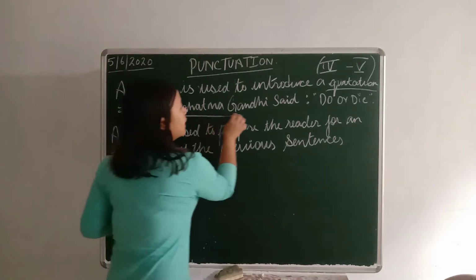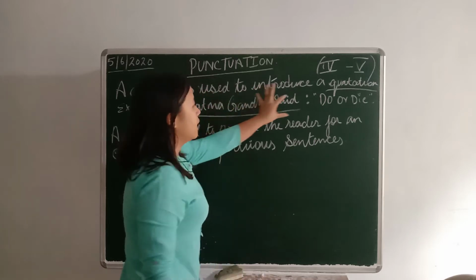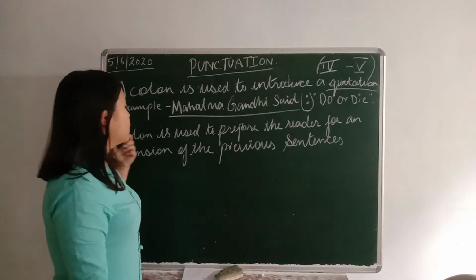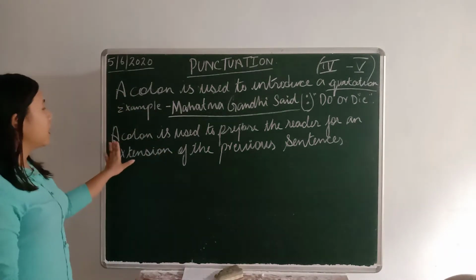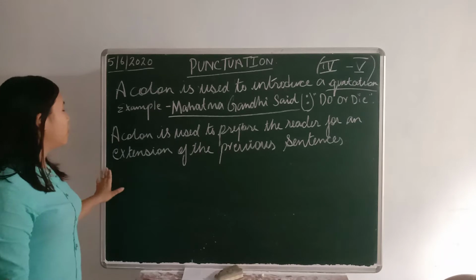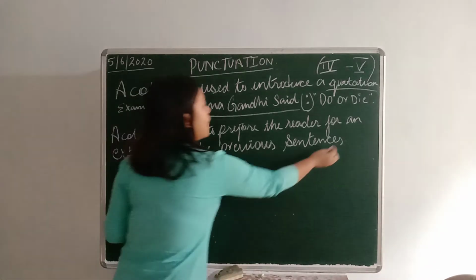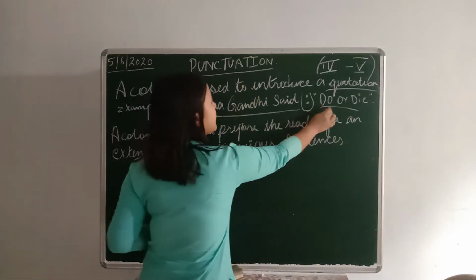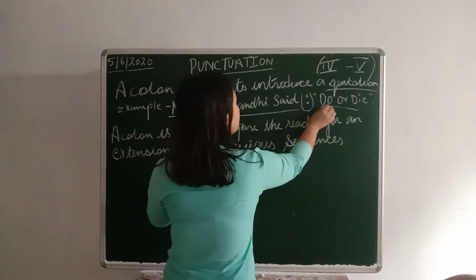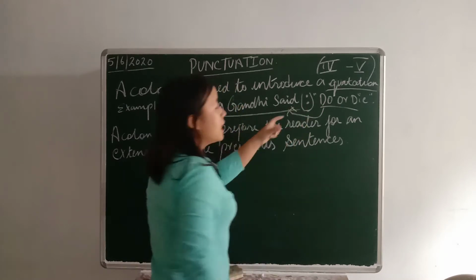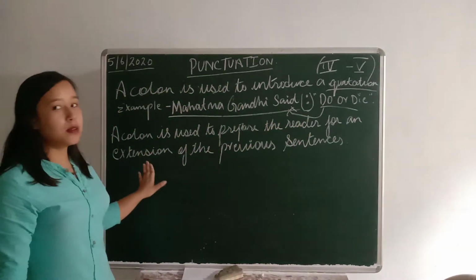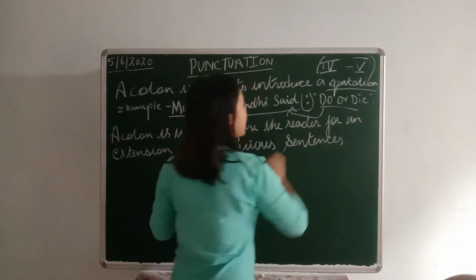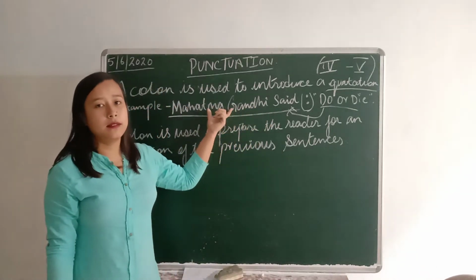So we must write a colon here to introduce a quotation. To understand in a more precise way, a colon is used to prepare the reader for an extension of the previous sentence. So Mahatma Gandhi is saying do or die. It is the extension of the previous clause, the previous sentence. We must remember that this clause is the extension of the first sentence.